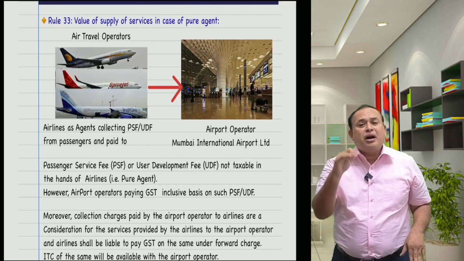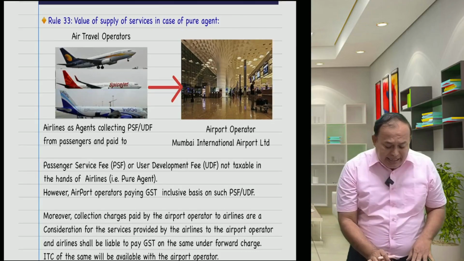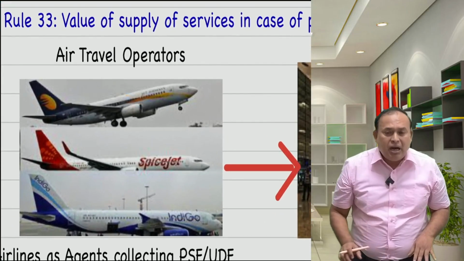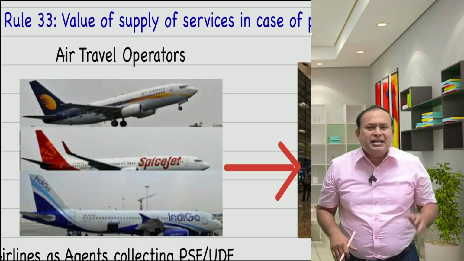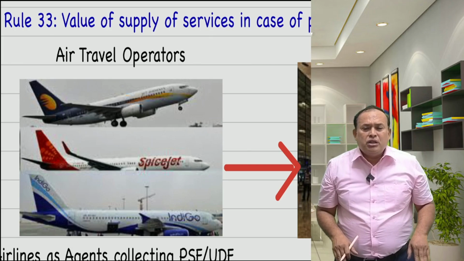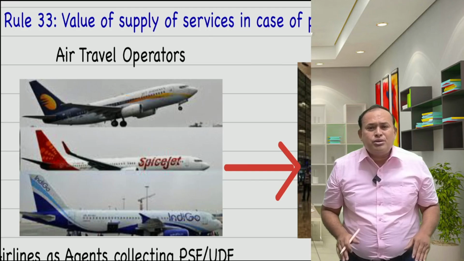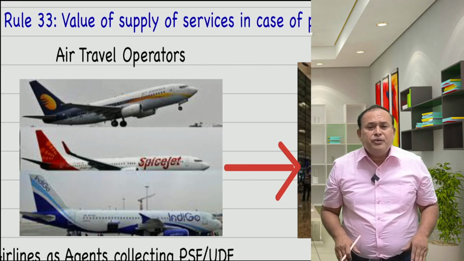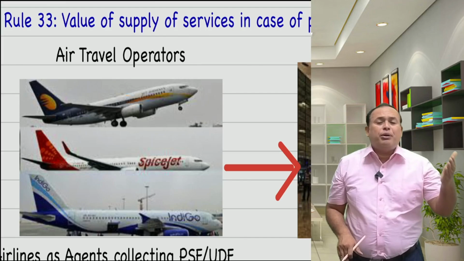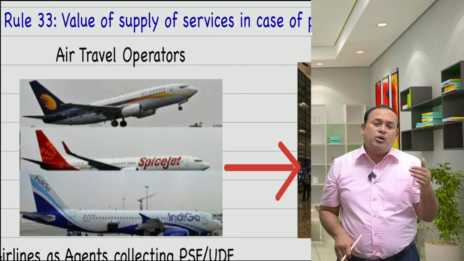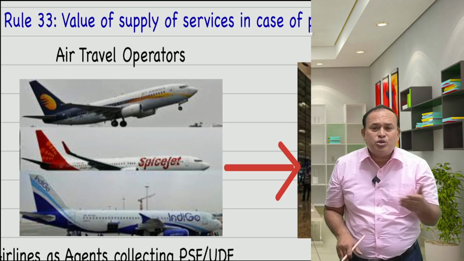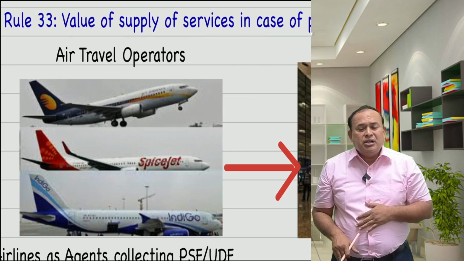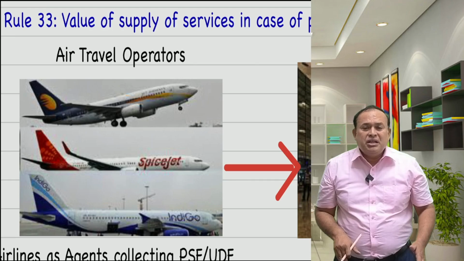Therefore, the airport operator said to the air travel operators, hey, passengers are coming to my airport because you are providing transportation passenger services. Anyhow, you are selling the tickets to the passengers and collecting the fees.